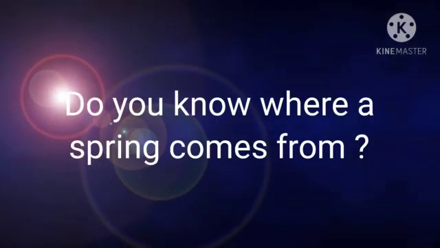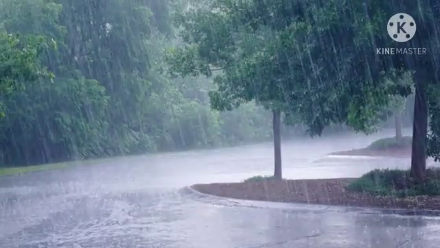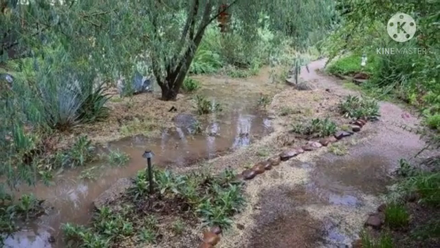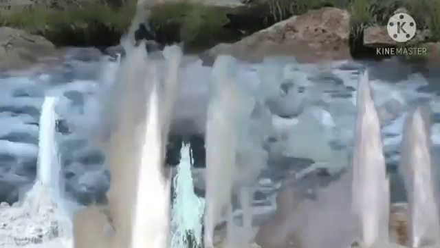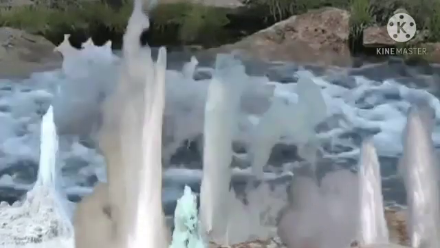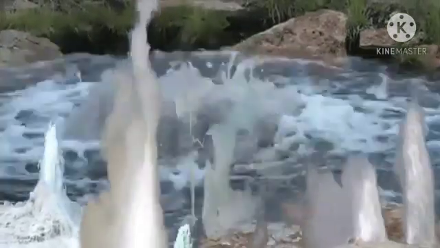Children, do you know where a spring comes from? Rainwater seeps into the ground through cracks in the soil and rocks. This water flows from a higher level to a lower level. This groundwater sometimes comes out of the ground. In some places, this is called a spring.